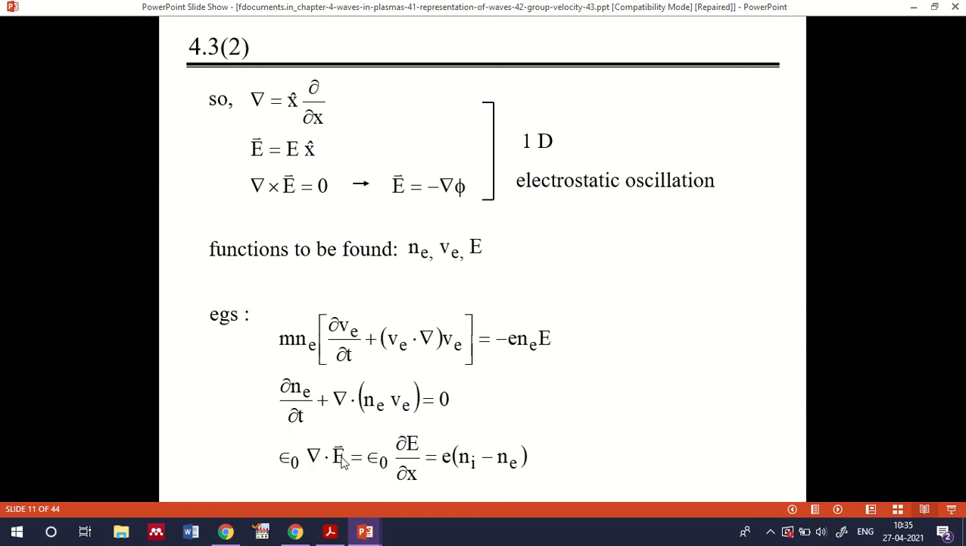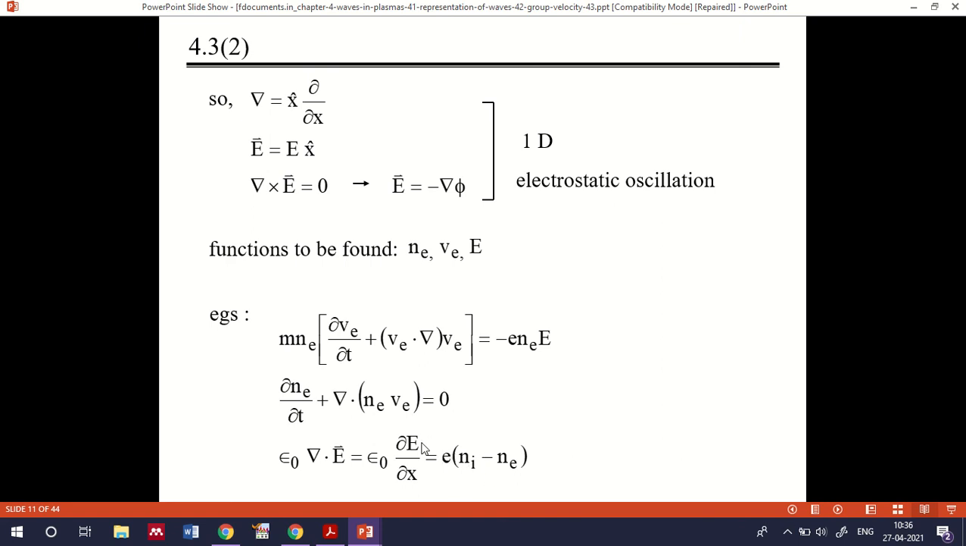because this is the Maxwell equation, and epsilon 0 ∇·E we can represent as epsilon 0 ∂E/∂x, which is equal to e into (Ni minus Ne). Ni is the ion density minus the electron density, into e, will be ∂E/∂x times epsilon 0, because this is representing the displacement in the number density due to the applied electric field. Okay, this is actually representing the change in x with respect to applying an electric field.